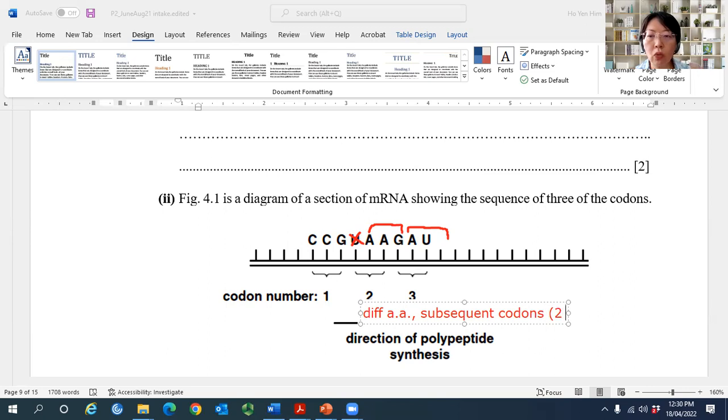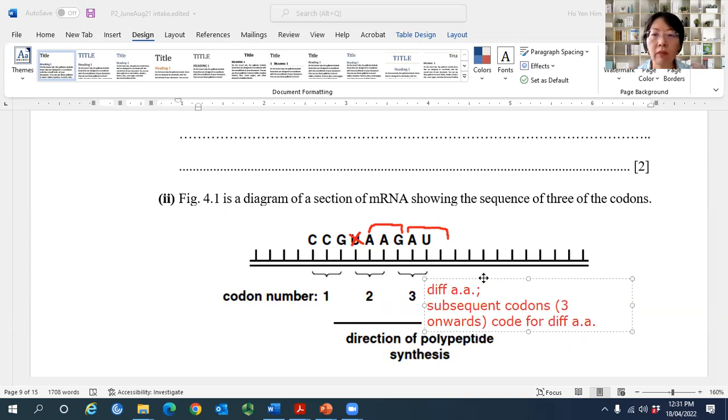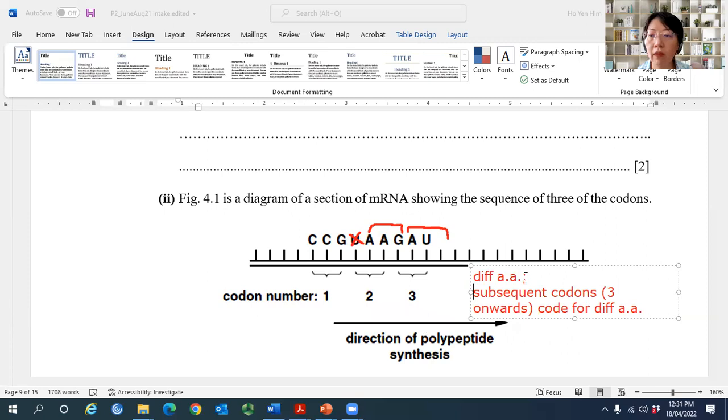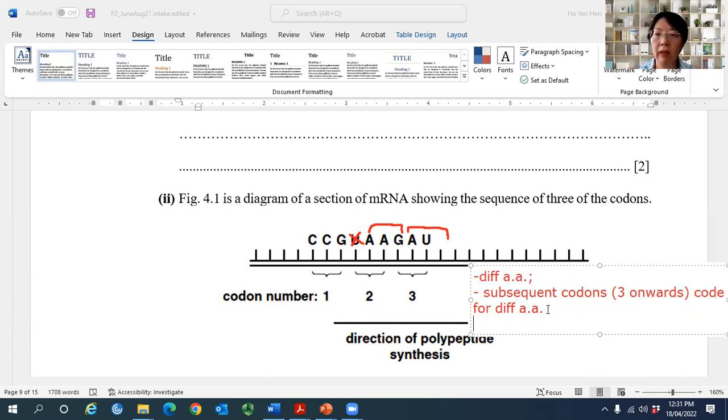That means codon 2 onwards. The subsequent codon is actually codon 3, because I mentioned 2 already. So codon 3 onwards also code for different amino acids. Okay, so this is the marking point. This is the first one, this is the second one. Then third one,